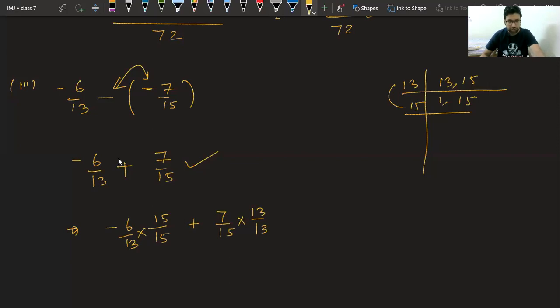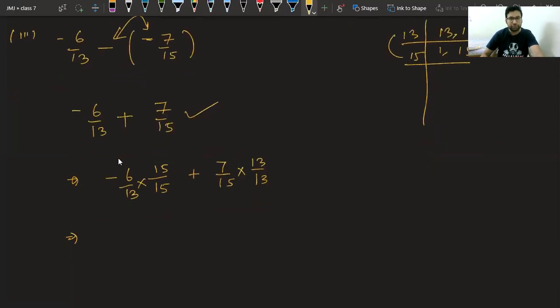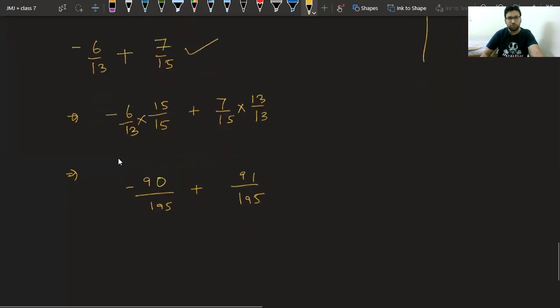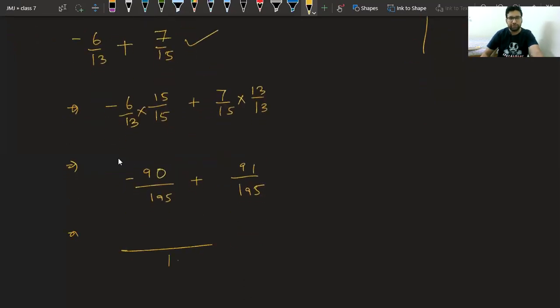So we have got 6 5s are 30, minus 90 upon 195, plus 91 upon 195. Now it's easy to solve this. 195 will be LCM. We will get minus 90 plus 91. Answer is